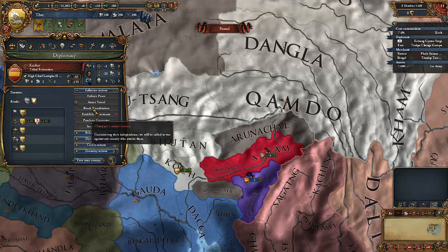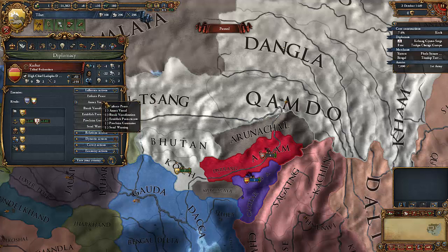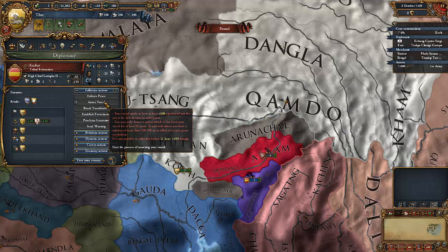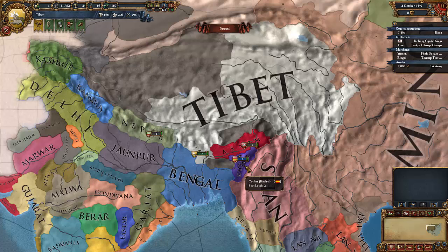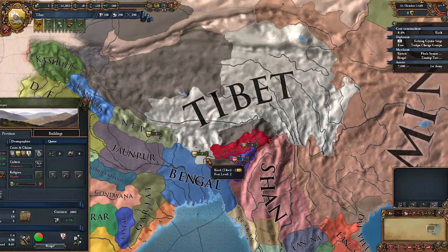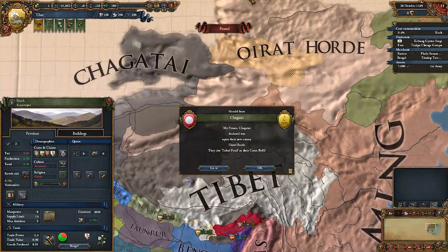So let's get a royal marriage. We need their opinion of us to be above 190, and we need to have them vassalized for 10 years. When we do, they basically get annexed just like we annexed Koch, but without the need for war. So let's take a look.